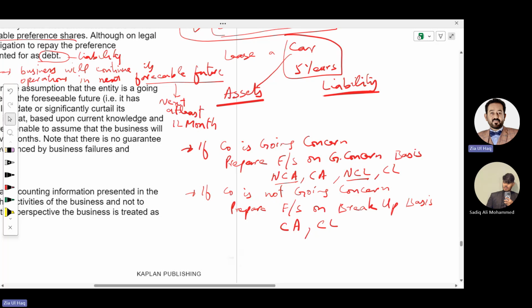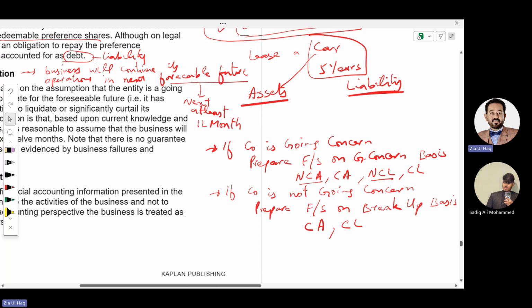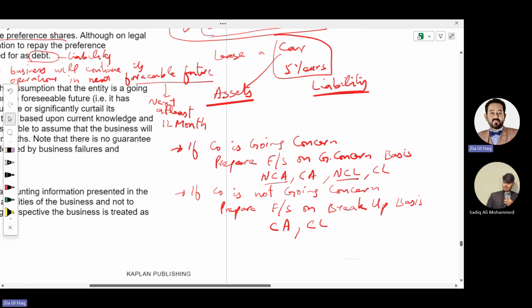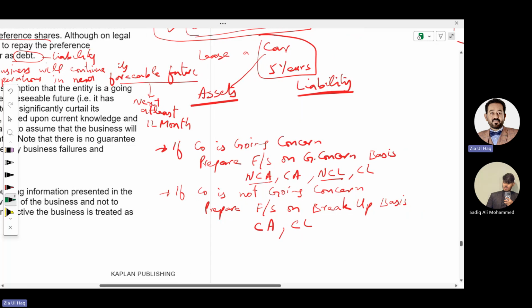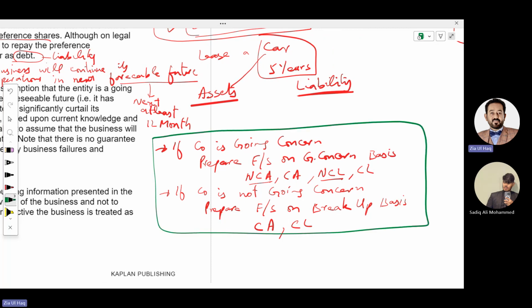So what is going concern basis? Going concern means the business will continue its operation in the next 12 months. If it will continue in the next 12 months, this means the business is a going concern, so they will prepare their financial statements normally. And if there are chances the business will shut down, will cease operation during 12 months, this means the business is not a going concern. And if the business is not a going concern, they need to prepare their financial statements on breakup basis.